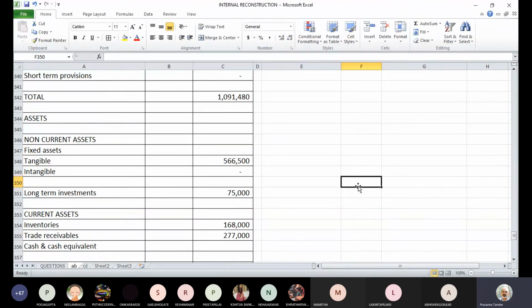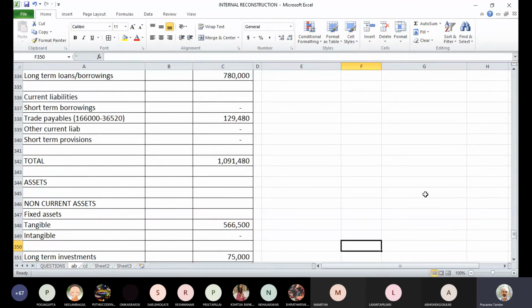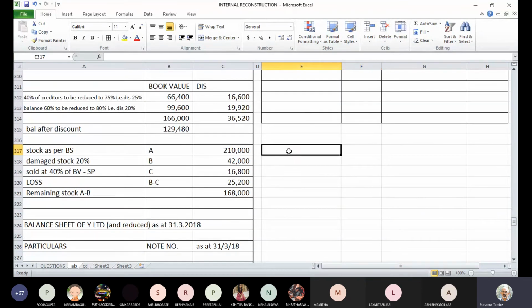And what is left is now only bank balance. We are yet to calculate the bank balance. Bank balance, there are 2-3 entries. So we have to prepare a small account, bank account.